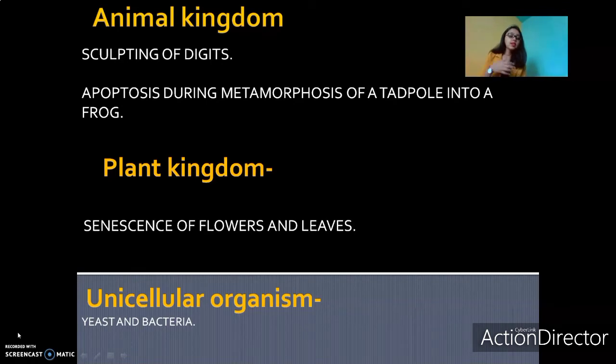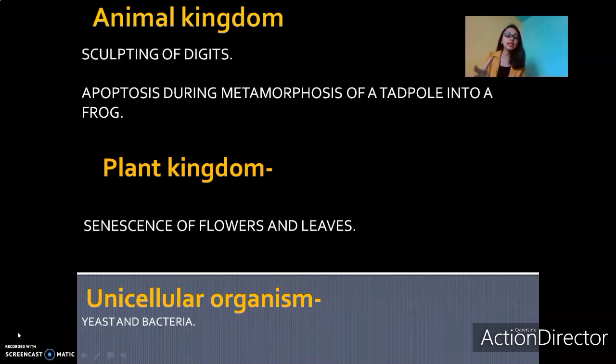Metamorphosis, as we know, is a biological process in which an animal physically changes after birth. One of the main examples is the metamorphosis of the frog. The conversion of tadpole into frog is the final stage of metamorphosis in frogs. A tadpole has a tail, whereas frogs, as we know, do not have tails. So this disappearance of the tail is because of apoptosis.